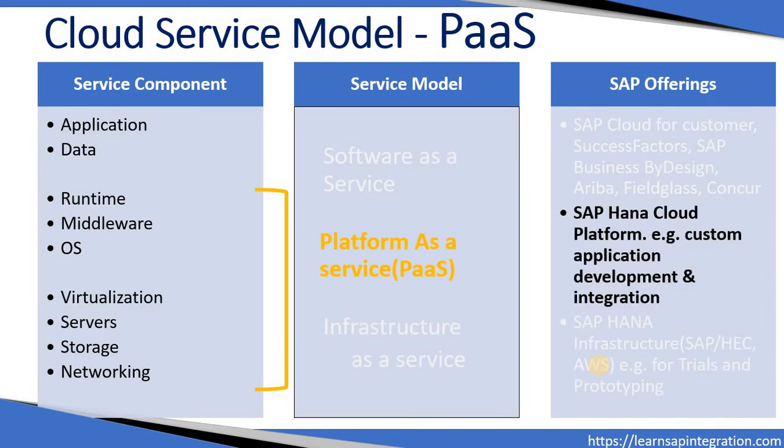Coming to platform as a service. Here we have infrastructure as well as runtime and middleware. We can take all these things together as platform as a service. It includes infrastructure as well as the platform which is required to develop any application. Coming to SAP, as I mentioned, it is HANA Cloud Platform. Here we can build custom applications and develop the integrations between different applications.